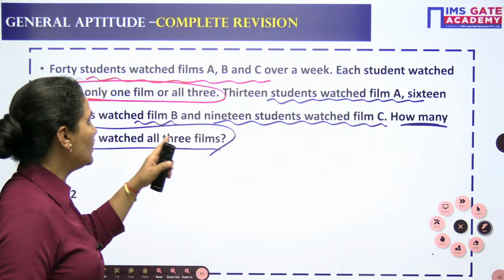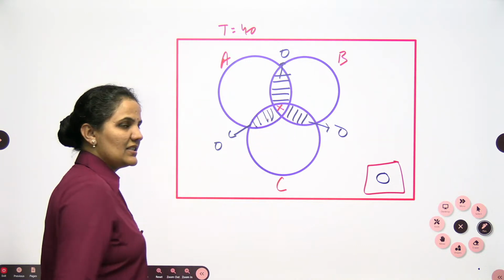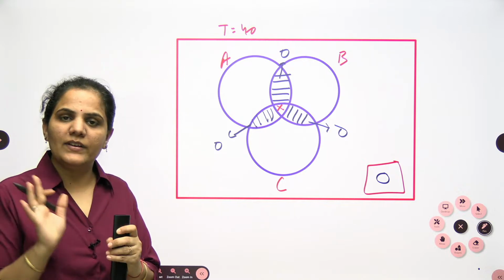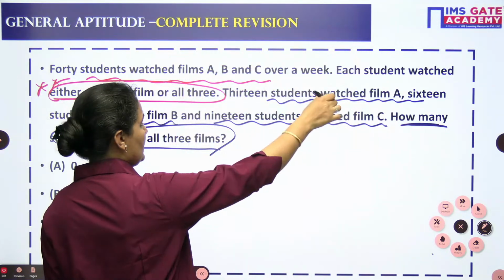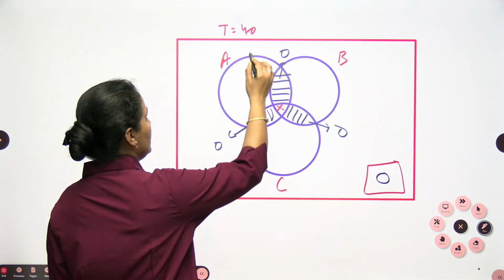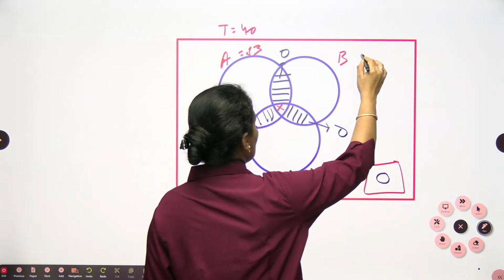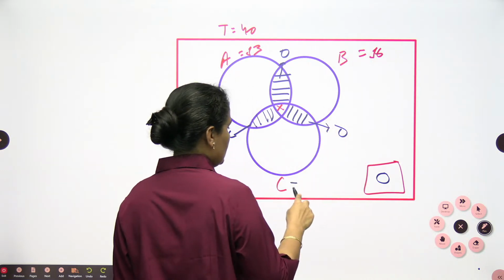Now for all three, we don't know, so we can consider this number as X. Suppose the number of students watching all three movies is X. A is 13, B is 16 and C is 19.